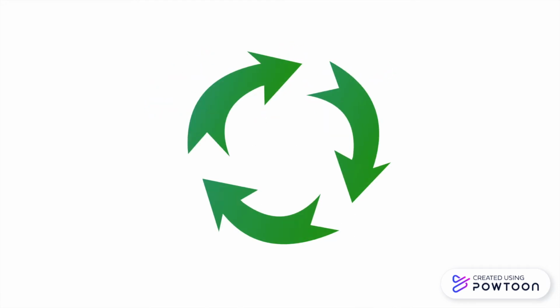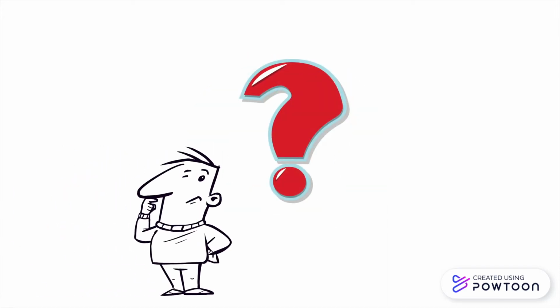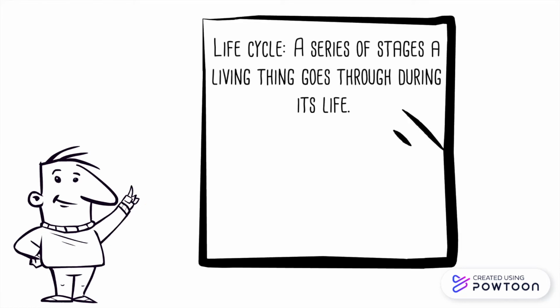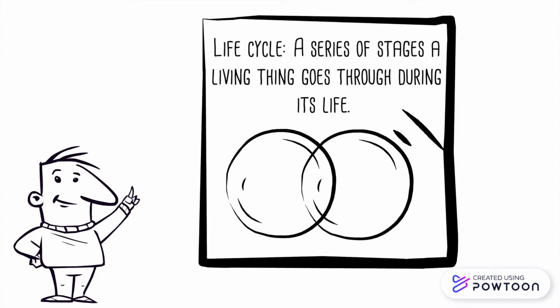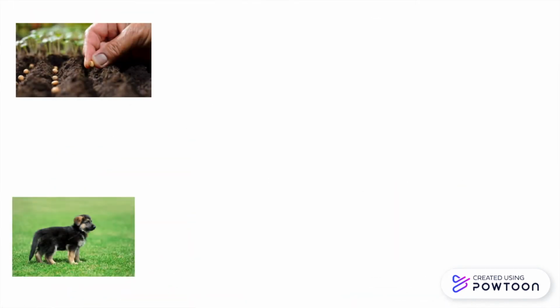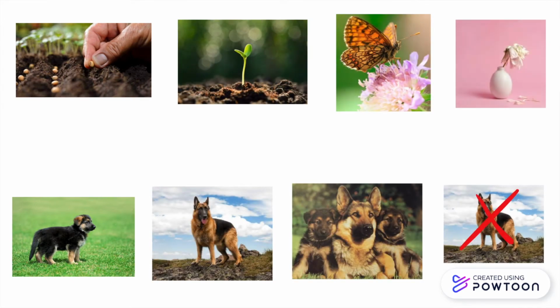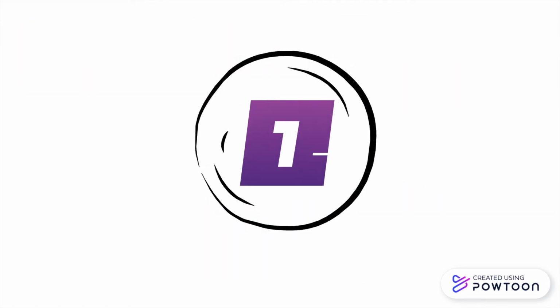Every organism goes through a life cycle, and each cycle is unique to its species. Wait a minute, what is a life cycle? A life cycle is a series of stages a living thing goes through in its life. Although the steps of the cycle are different for each species, they all go through the same general processes per se. Plants and animals both start as a small dependent organism, grow up and mature, reproduce or make babies, and then die. Now let's look at some of the diverse life cycles, starting with the first stage.